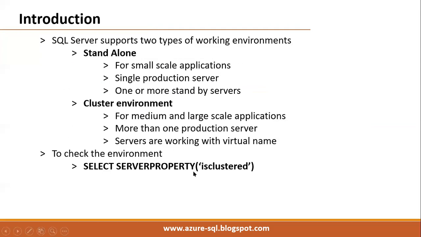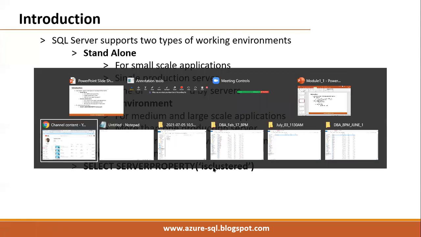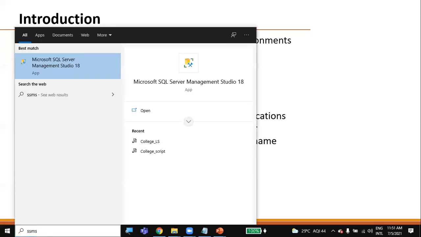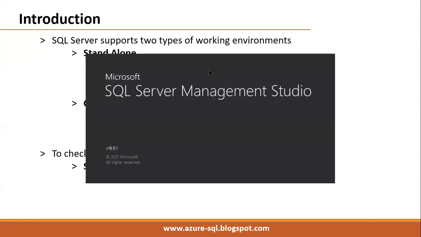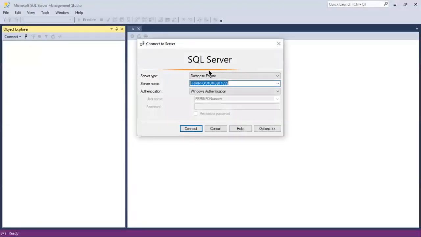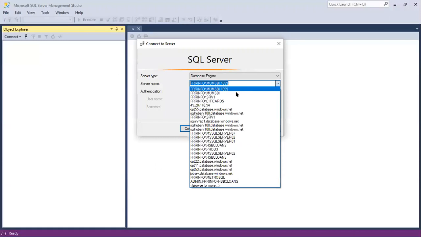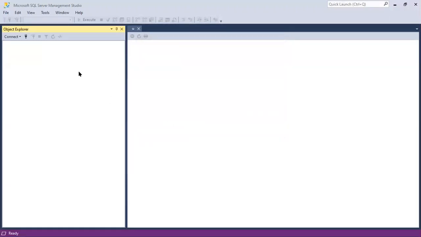Okay, yes. Check here again, we have seen SQL Server supports 2 types of working environments, standalone and cluster. We can see this by using a simple property. Once we connect through SSMS, SQL Server Management Studio, we have already seen the server may be on the same laptop, same machine, or somewhere in the network. We can connect and work with the SQL servers by using SSMS.